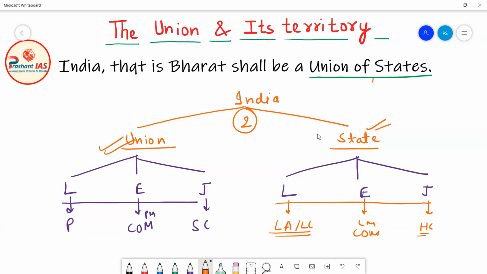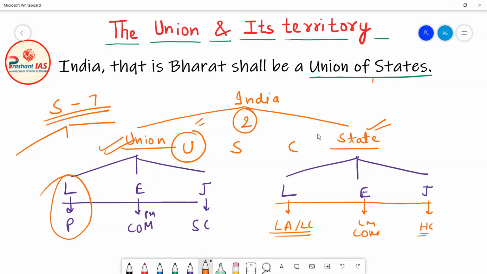Now friends, when you read Schedule 7 of the Indian Constitution, you will find that there are three lists: union list, state list and concurrent list. In the union list, all those subjects are given on which the union government will administer, meaning the Parliament will make law, and under the state list all those subjects are given on which the state legislature will make law.